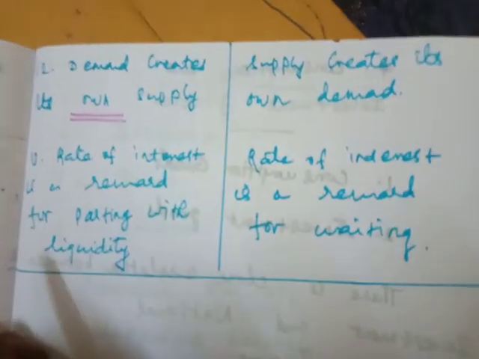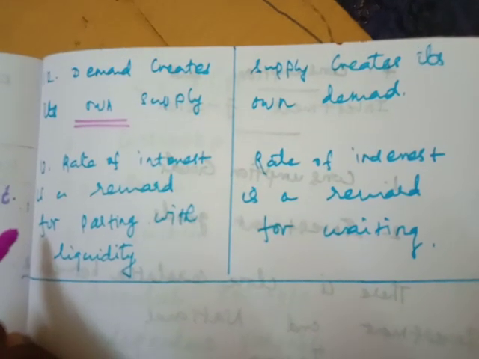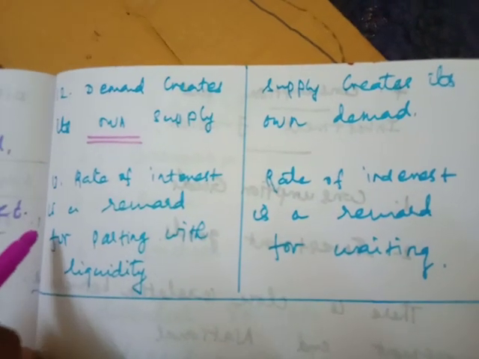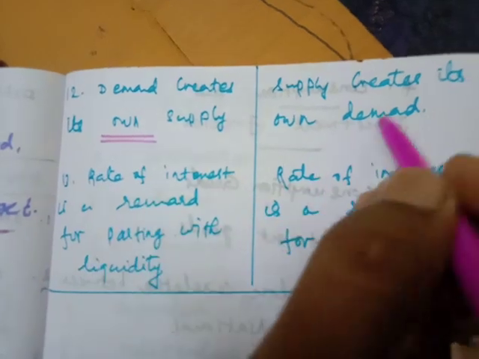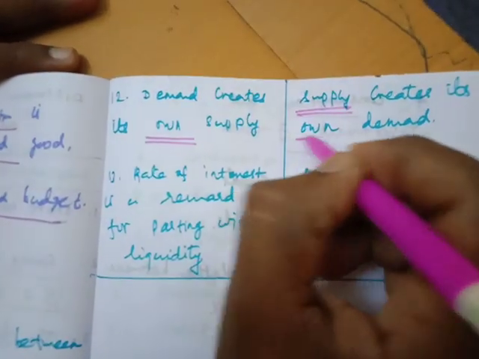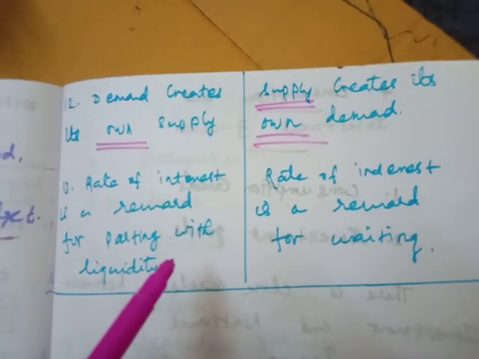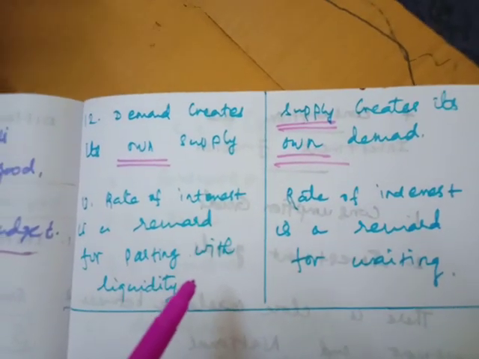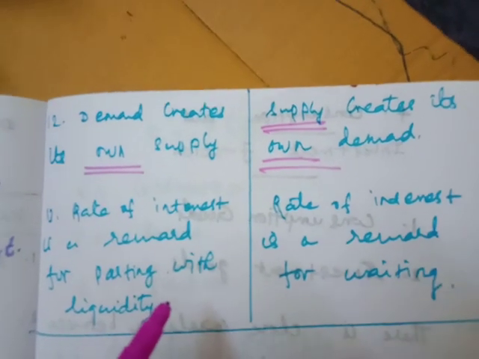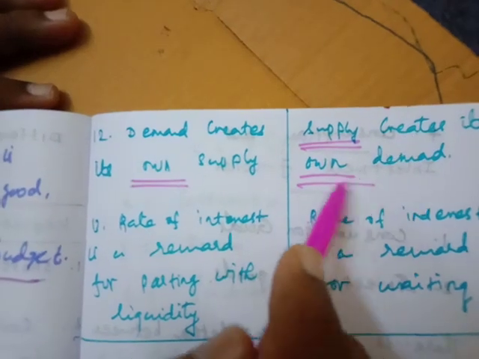And in the Keynesian theory, demand creates its own supply. The demand of the people is more, so it will create the supply. But in the classical period, supply creates its own demand. The private owners and industrialists supply more, and they will induce the people to purchase more. That is, supply creates its own demand.